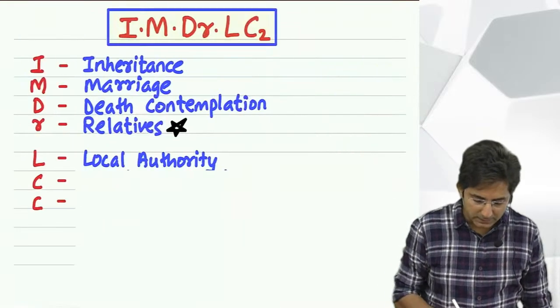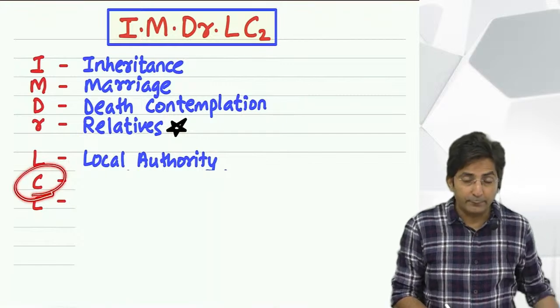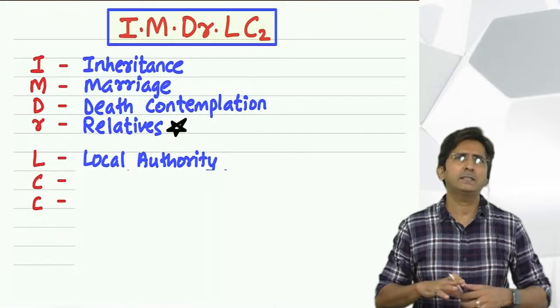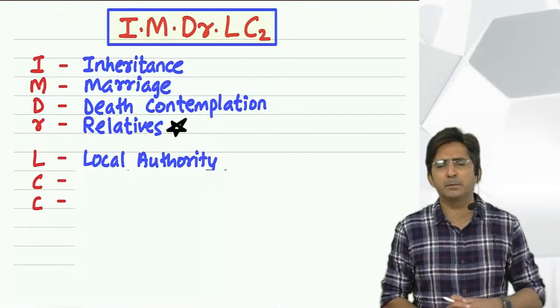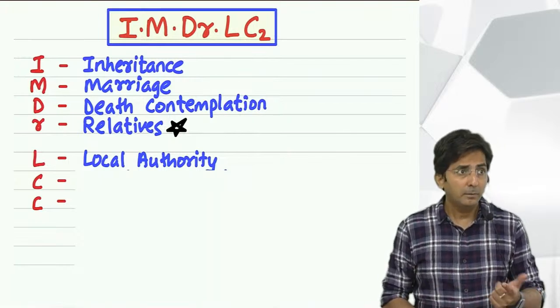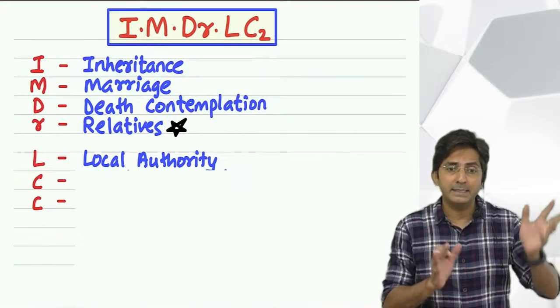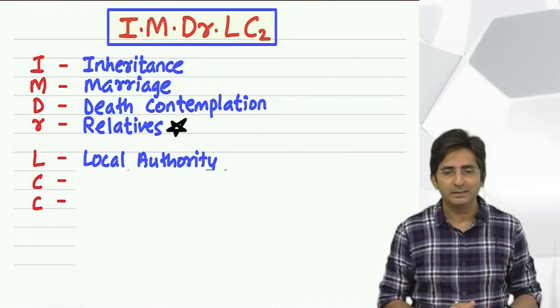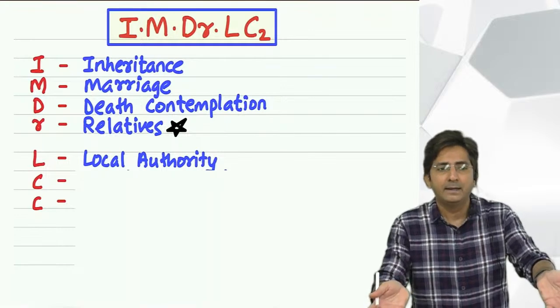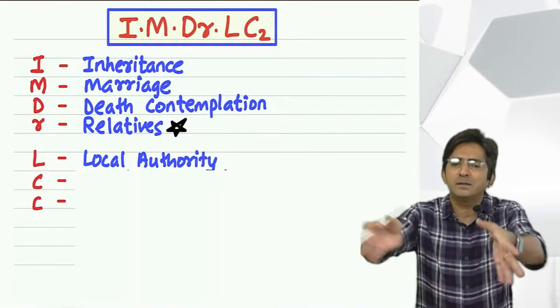So then see next. C stands for gift from a charitable trust. Tell me, if I say I got 50 lakhs from a charitable trust, is it believable or not? Believable. Because charitable trust, their nature is to do charity only. Charitable trust, they are born for what? To do charity. And charity means they keep giving poor people.